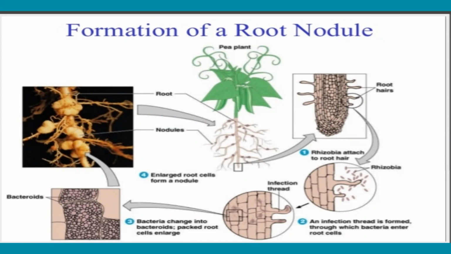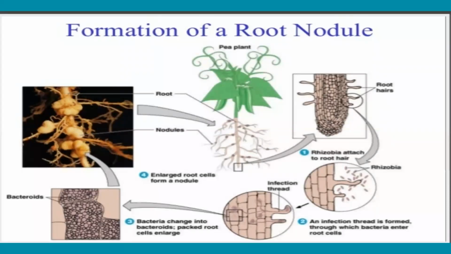In a symbiotic relationship, both partners benefit from each other. First we'll discuss the formation of the nodule, initiation and structure of the nodule.